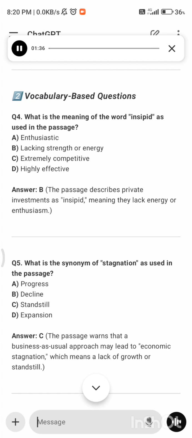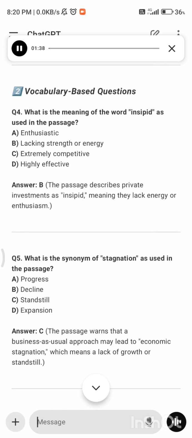Vocabulary-based questions. Q4. What is the meaning of the word insipid as used in the passage? A. Enthusiastic. B. Lacking strength or energy. C. Extremely competitive. D. Highly effective. Answer: B. The passage describes private investments as insipid, meaning they lack energy or enthusiasm.